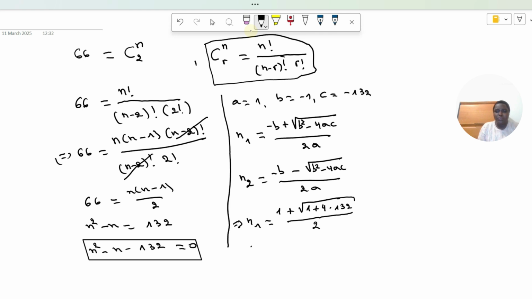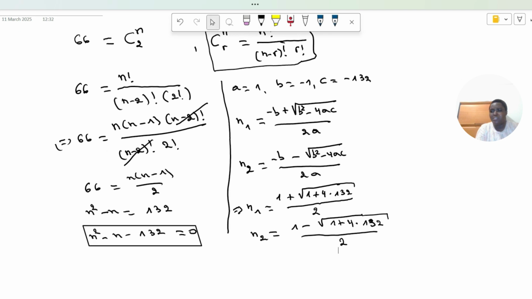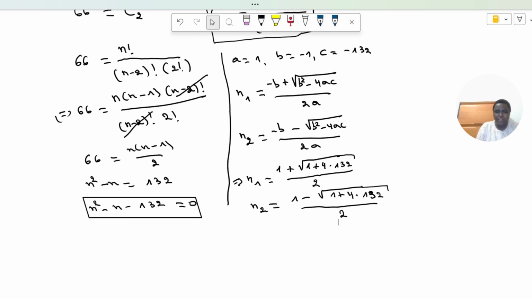And the other root will be n2 equal to 1 minus square root of that number, 1 plus 4 times 132, over 2.